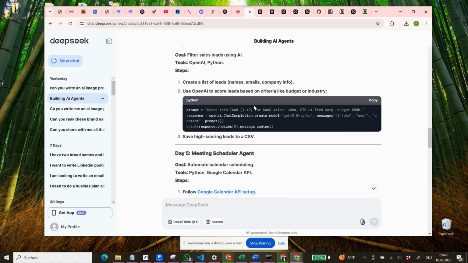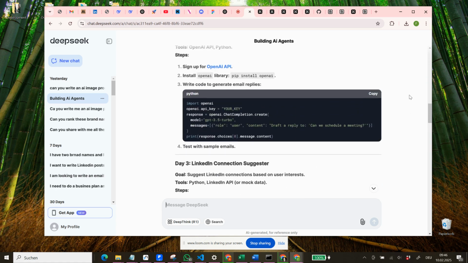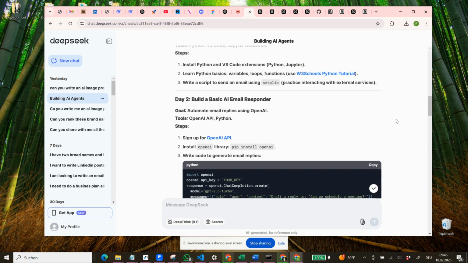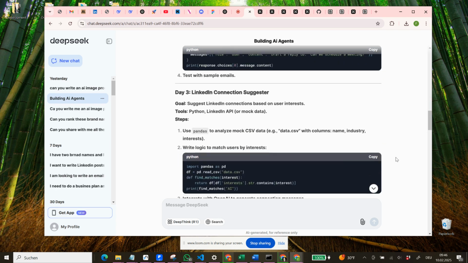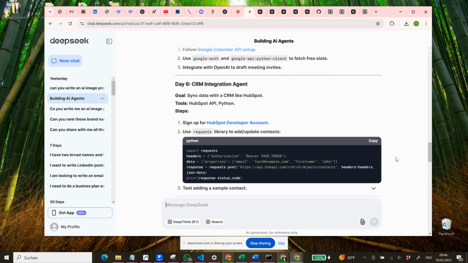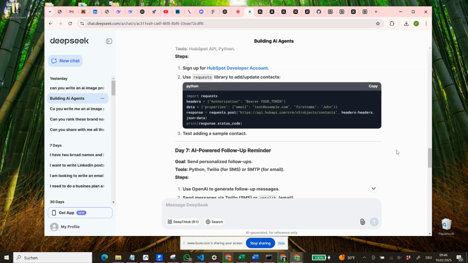But I felt, okay, there also we need to go into more detail about how to build them. So we will definitely do this over the next days, going more into DeepSeek and building all of those AI agents because I think they're really good. So build a basic AI email responder and so on. And yet I was like, okay, that's interesting. It's a good start, but maybe there are other tools that we can use too.